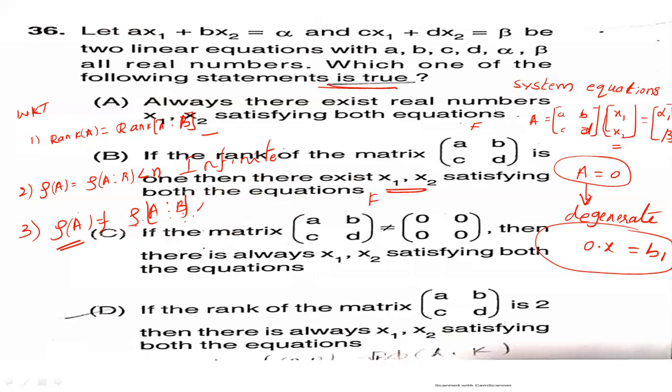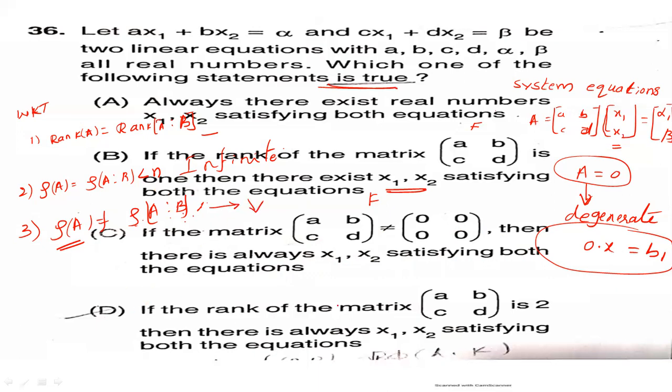Option C says if the determinant of the matrix A, B, C, D is not equal to 0, then there are always x1, x2 satisfying both the equations. This is the same as rank of A not equal to rank of the augmented matrix, no solution.